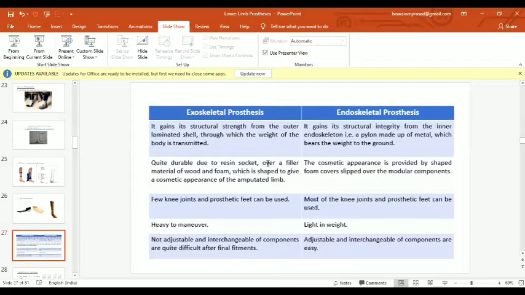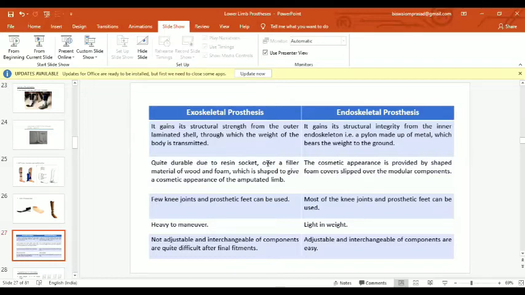Maybe two or three options are there. But in endoskeletal processes, most of the knee joints and prosthetic feet can be used, as it is the most demanding and advanced prosthetic design right now. And exoskeletal process is very heavy to maneuver, while the endoskeletal process is light in weight.